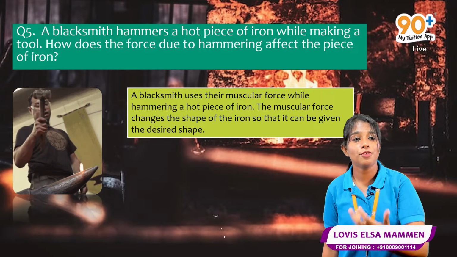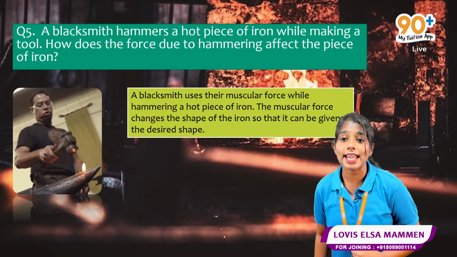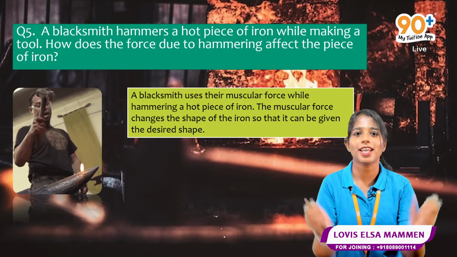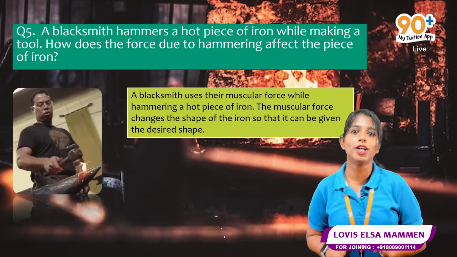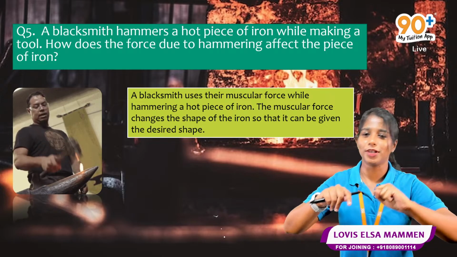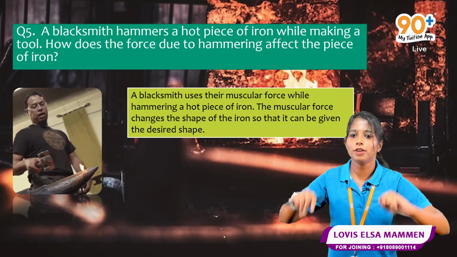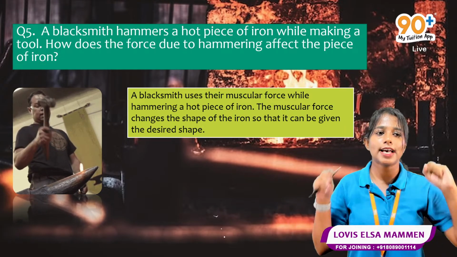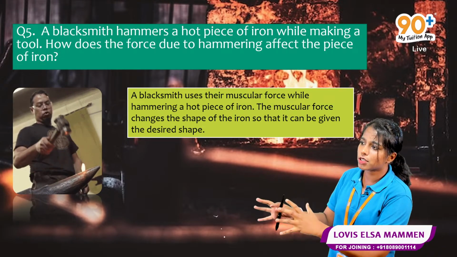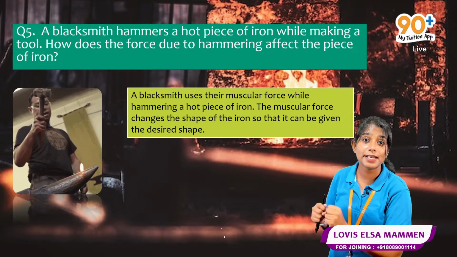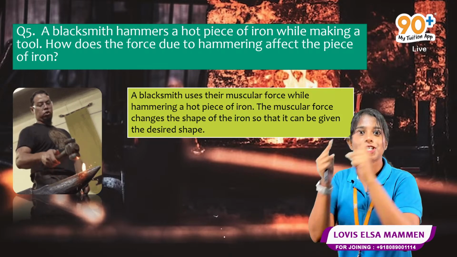So muscular force has to be applied, and in that case, there is a change in the shape. The shape changes and it becomes a tool. Understood? Yes, you said it right, Kraken. Unikrishnan, yes, that is right. Muscular force is used. And when he applies muscular force, what happens? There is a change in the shape of an object.